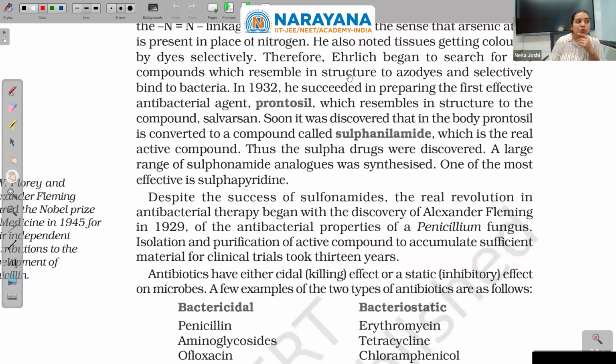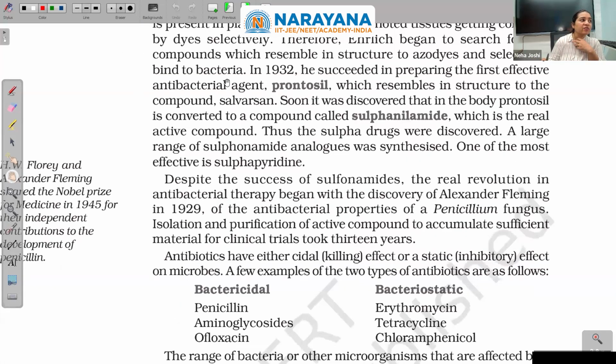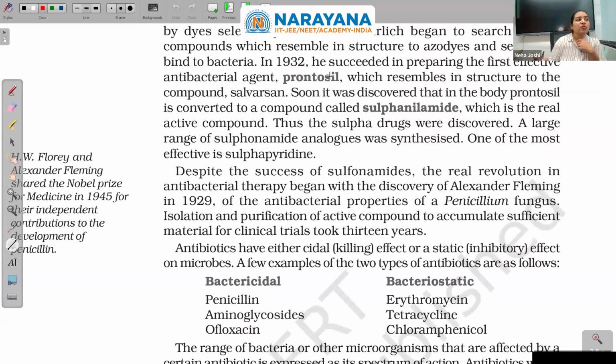In 1932, he succeeded in preparing the first effective antibacterial agent, prontosil. Okay, the first antibiotic is prontosil, which resembles in structure the compound salvarsan.